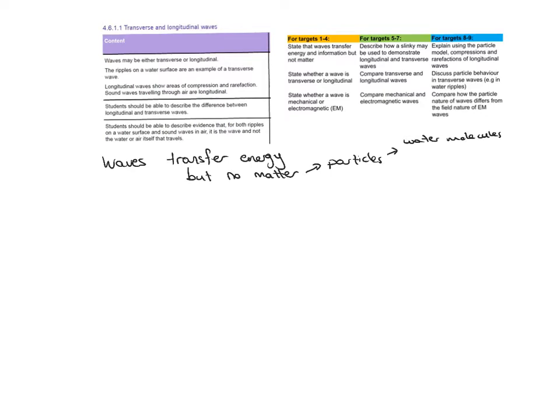Now we can classify waves in two different categories. One of them being mechanical, and the other one being electromagnetic waves. What makes them different is the way they travel, so what they travel through.